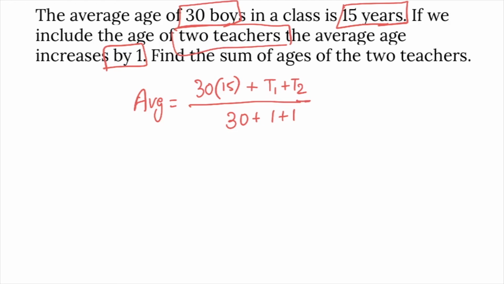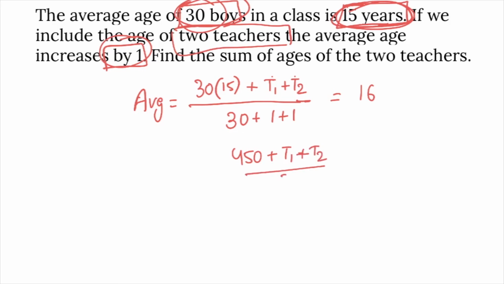We use the combined mean method. Earlier there were 30 boys and the average was 15 years. 30 into 15 was the sum. 2 teachers added, T1, T2, divided by the number of people, 30 students plus 2 teachers, and the given average is increased by 1. Earlier average was 15, now it becomes 16. 30 into 15, 450, plus first teacher's age plus second teacher's age, divided by 32, is equal to 16.